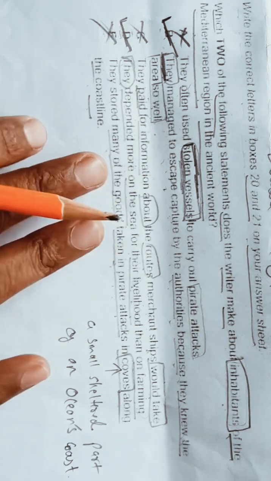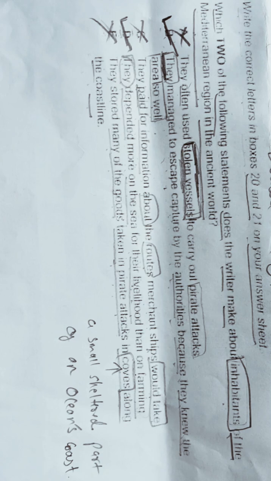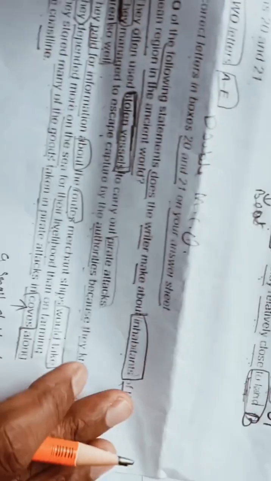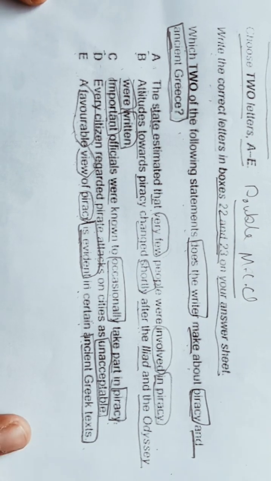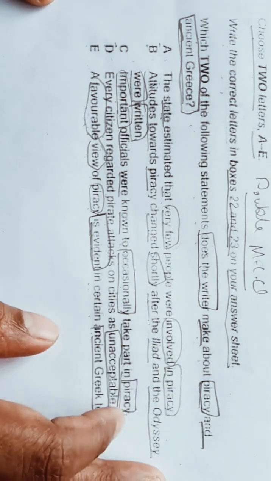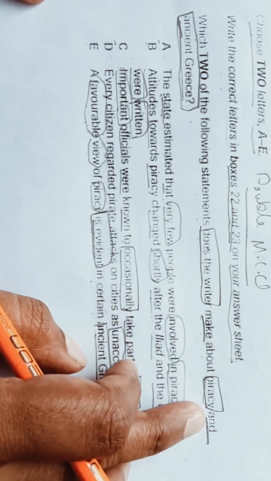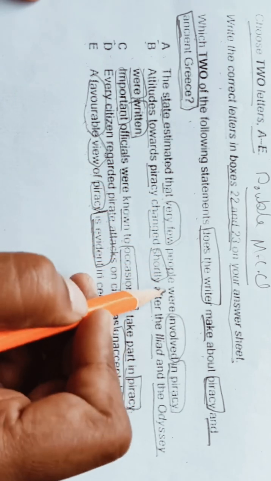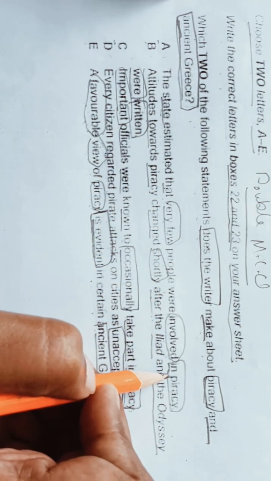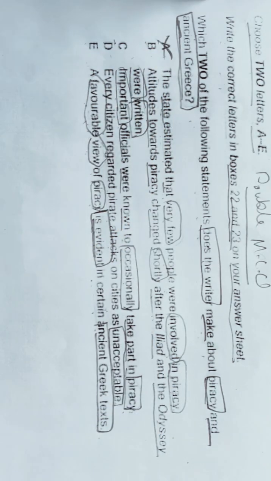Okay, I hope you understand this. Try to understand what they are asking. So now let's quickly read our another question that was also a double MCQ. Which of the following statements does the writer make about piracy in ancient Greece? A. The state estimated that very few people were involved in piracy. So we have not seen anything like that. Okay, so we can eliminate this also.